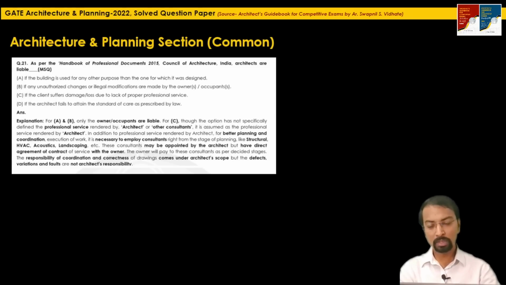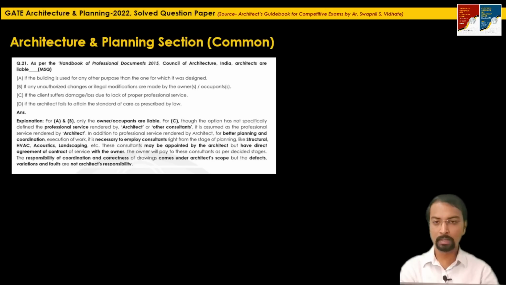But the responsibility of coordination and correctness of the drawing comes under the architect's scope. If there are any defects, variation and faults, then the architect is not responsible. The liability of the architect is only up to the coordination and correctness of the drawings provided by these consultants. So since it is not written here who rendered the proper professional service, we assume it is the architect for option C. For D, if the architect fails to attain the standard of care as prescribed by law, yes, definitely the architect will be liable.